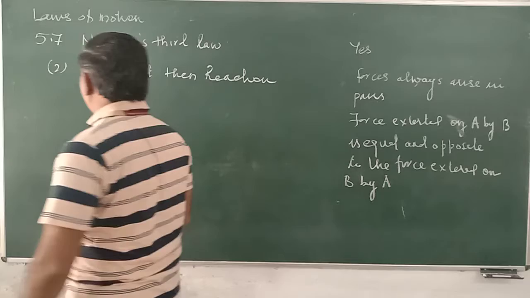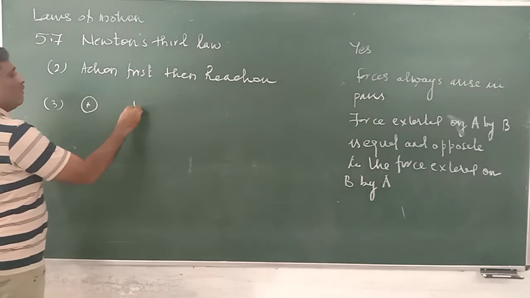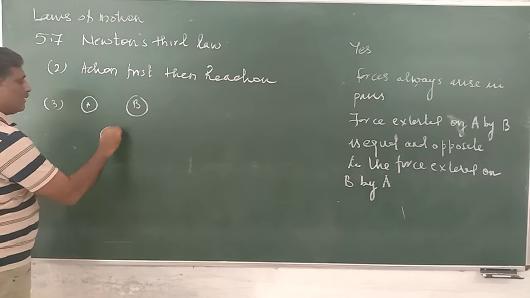Third one: see that there are two bodies, body A and body B, and they interact.